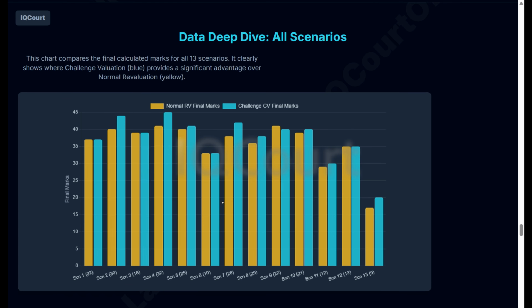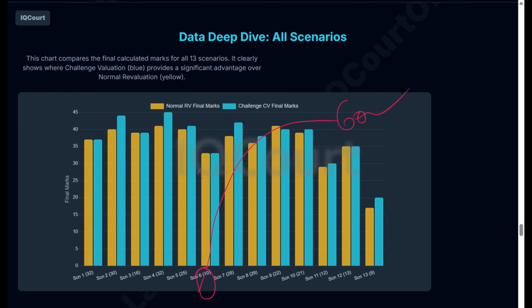Don't think whatever I showed here is all correct. Here I showed you 10 marks, then your final marks I showed you as 33. This is not the case. Even if you got 10 marks, you may get 60 marks also and pass. Just for your understanding I explained this. It may be the case, it may not be the case. You may get good marks in the exam, or you may not get passing marks. It all depends on what you've written in the answer sheet.